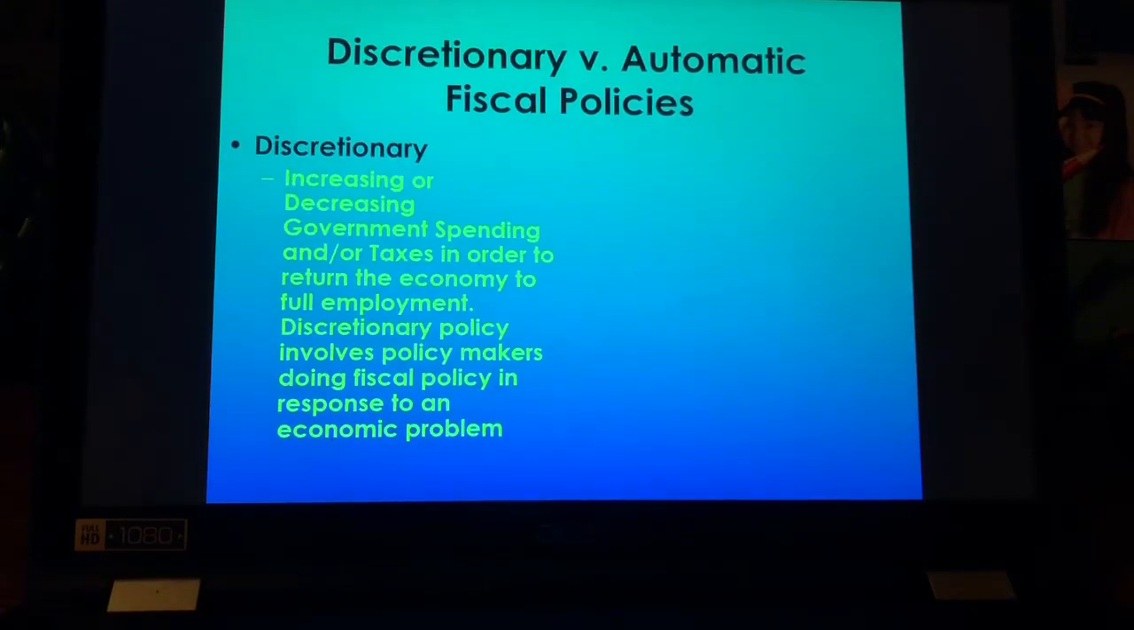Discretionary is an increase or decrease in government spending and taxes in order to return the economy to full employment. It involves policymakers doing fiscal policy in response to economic problems. So this is exactly what the stimulus package was. It was our government coming together, everybody in Congress, they created a policy, and they passed it. So it's not always going to be forever. It's a one-time thing. They're trying to restore order and stability to our economy.